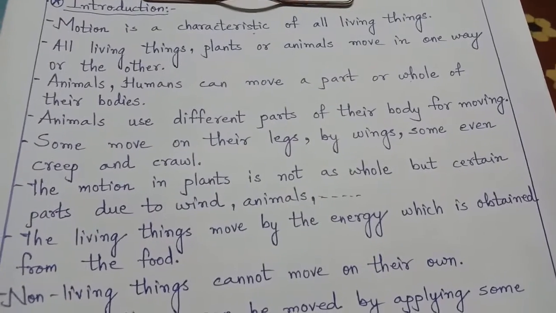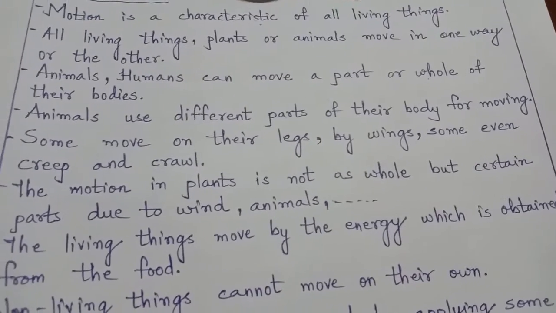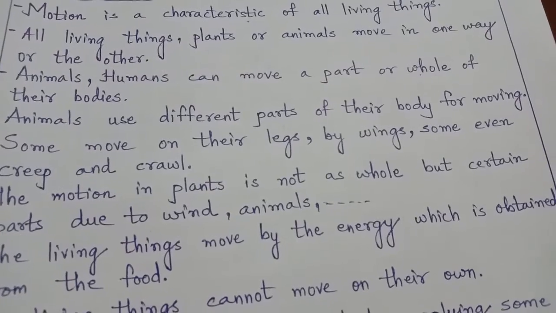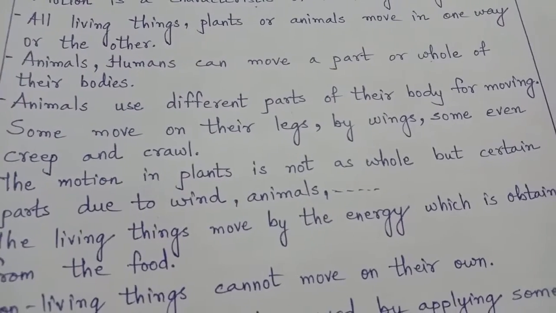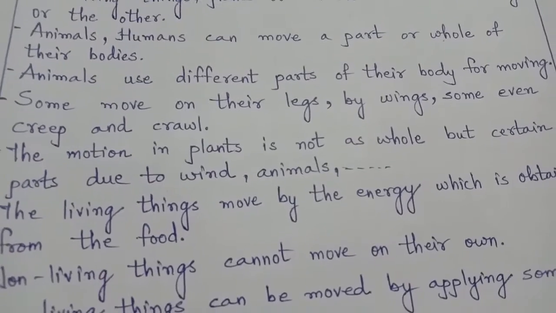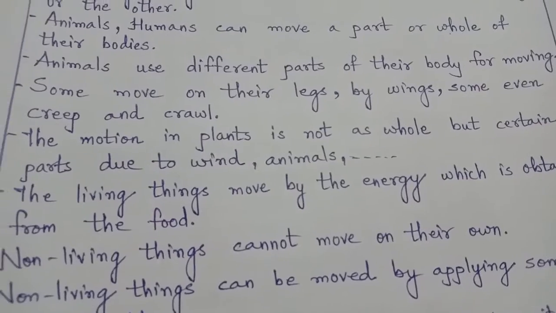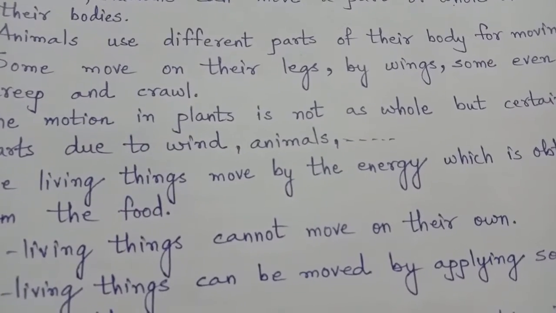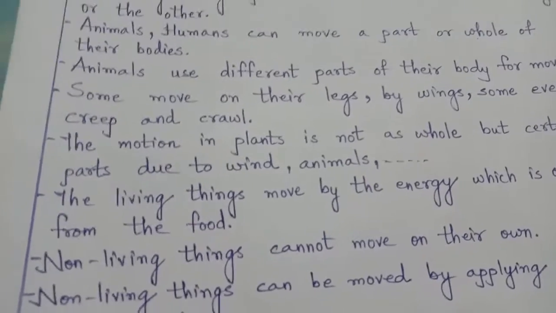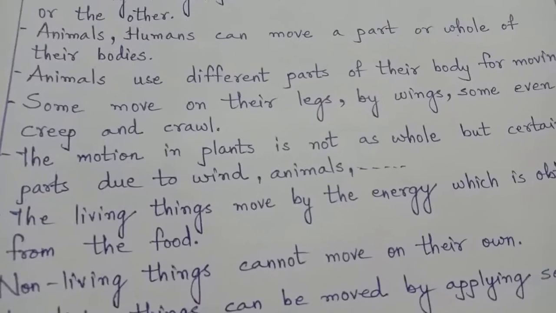Motion in the plants is not as whole as in human beings or animals, as I told just now, because they are fixed to the soil due to the roots. But certain parts of the plant like branches, leaves, flowers, pollen grains, they do move, and that too because of the wind, because of the animals, because of the water.